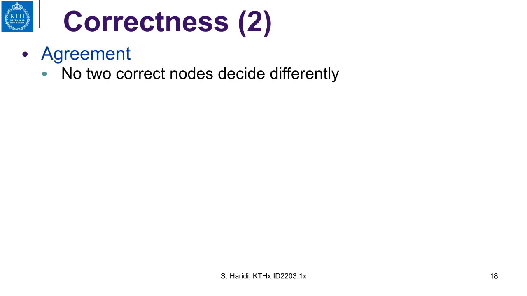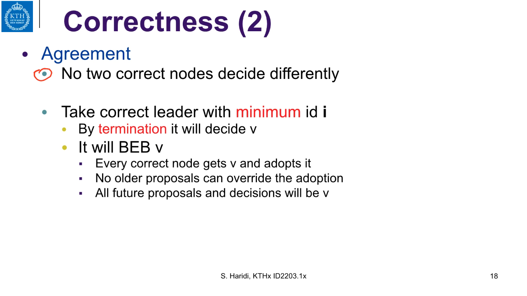Now let us look at agreement, which says no two correct processes decide differently. And this is quite easy. As we said before, it is based on the idea of this algorithm. You take the correct leader with the minimum ID.